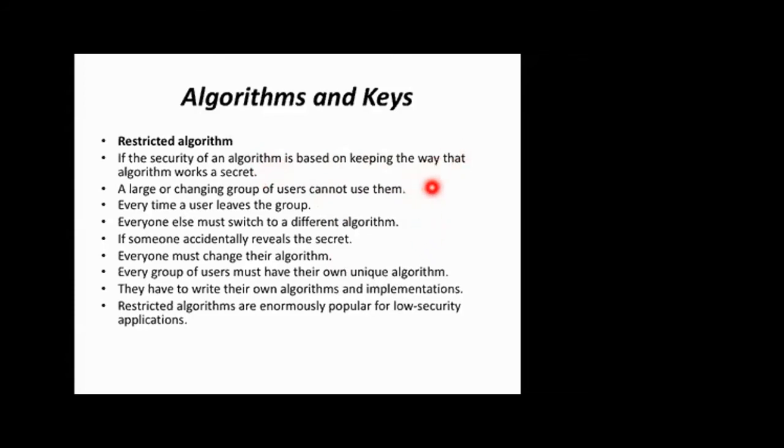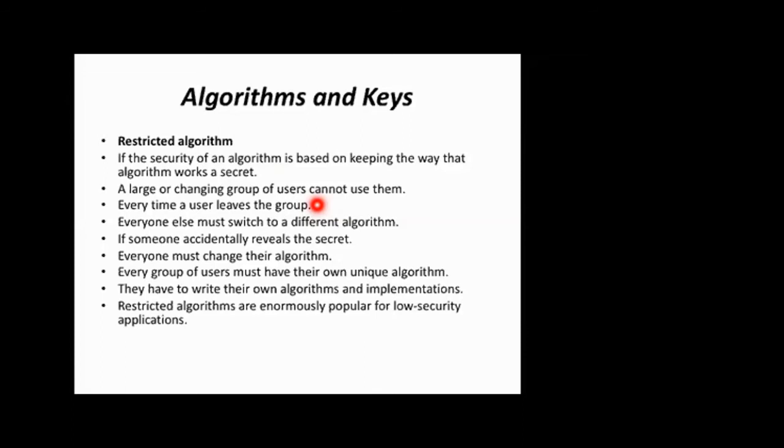Large or changing groups of users cannot use restricted algorithms every time. This is one of the problems. Assume you have 5 companies using one algorithm for securely transmitting all the messages between them. Assume that one of the companies leaves your group. What happens? Again, you have to change the whole algorithm itself.